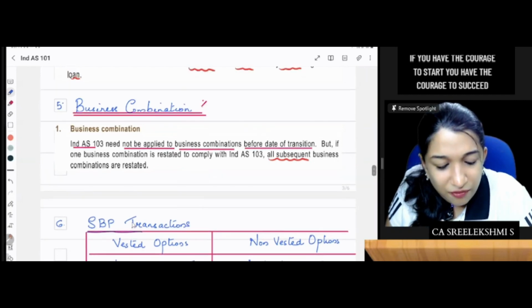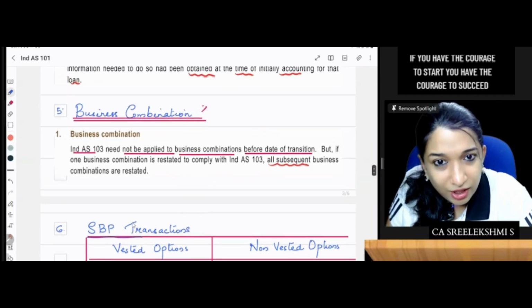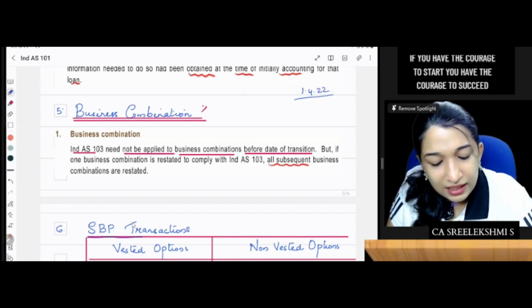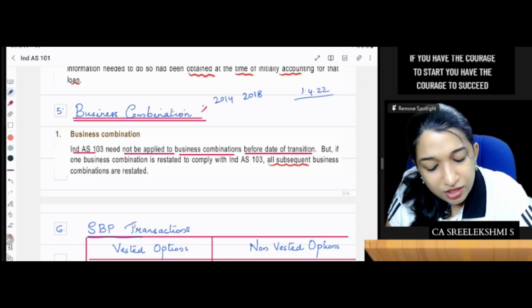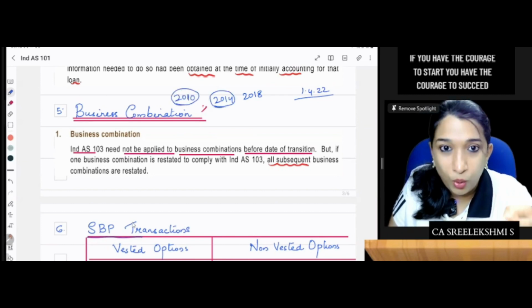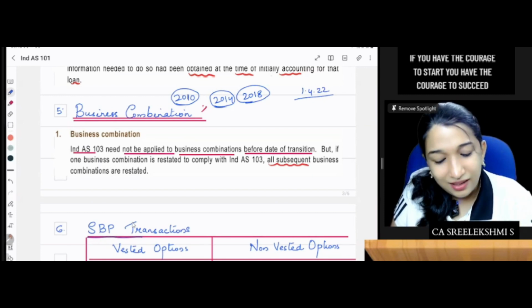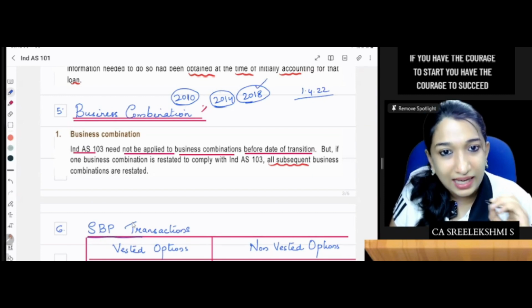So here, say for example, you are at 1st April 22. There was a business combination in 2018, one in 2014, and one in 2010, for example. You are the acquirer who acquired companies in 2018, 2014 and 2010.